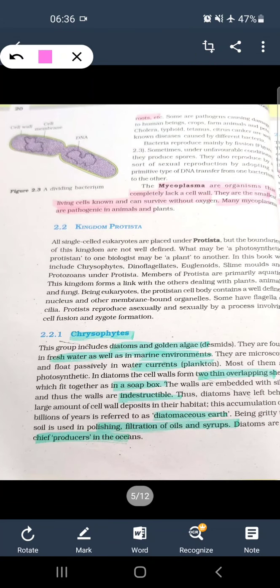So things to remember here: the structure is soap box, and they are the chief producers. So if a question is asked, who is the chief producer, we always tend to mark algae. And in this case the chief producer is chrysophytes. Examples are diatoms and golden algae.